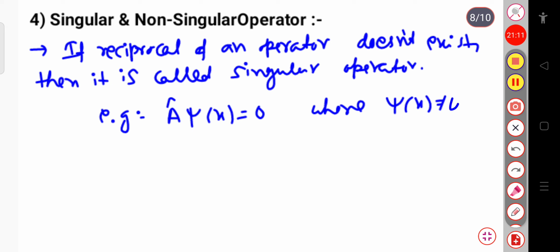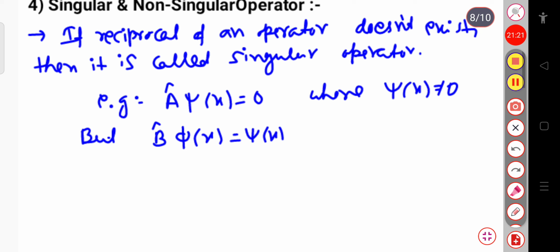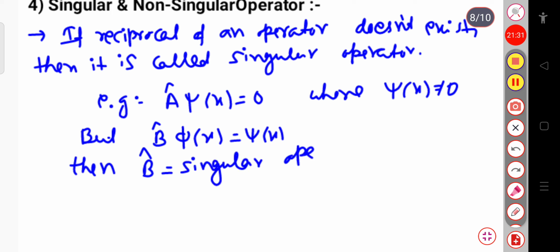Then b cap phi of x equals psi of x. So here b cap is called the singular operator, because no reciprocal of b cap exists.